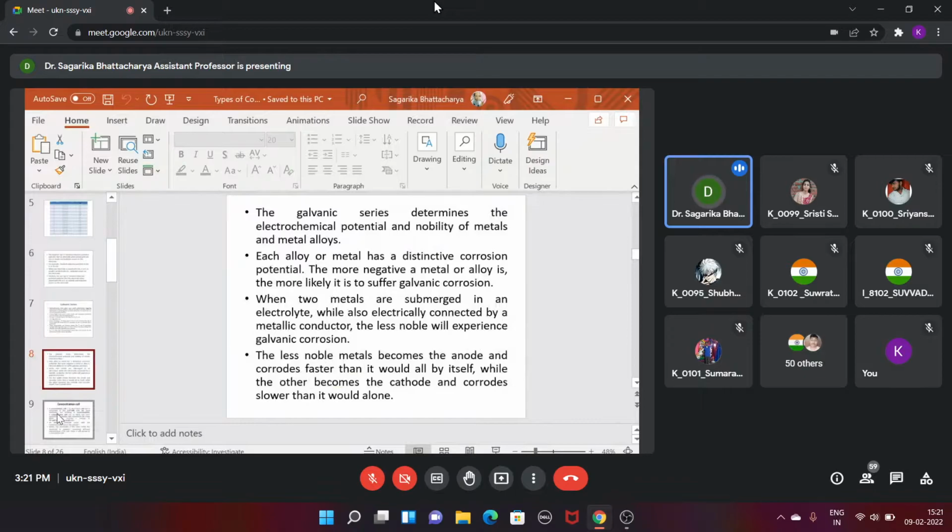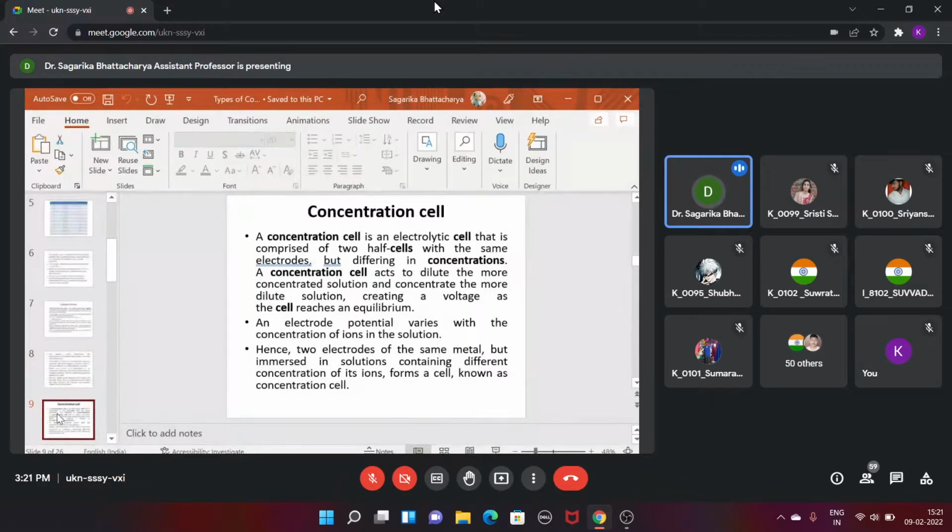All these things are written here. I'm not going into details. I already discussed these things in the last classes. Now I'm directly going to a new thing, which is called the concentration cell. Now, what is a concentration cell? And why am I talking about all these things? Because we will be discussing the types of electrochemical corrosion. I think I showed all the types in the first class.